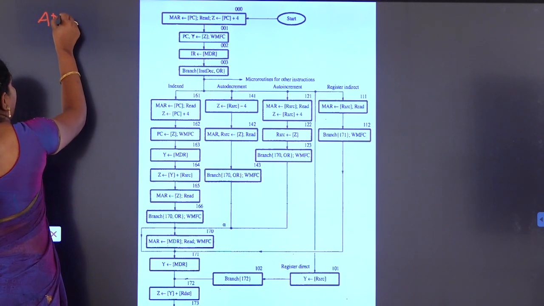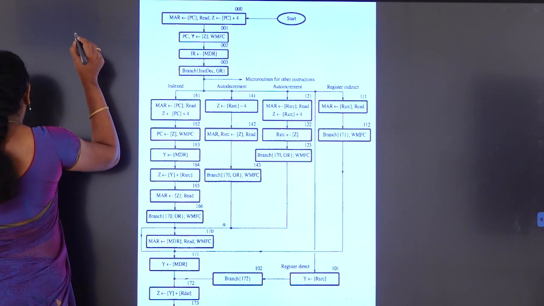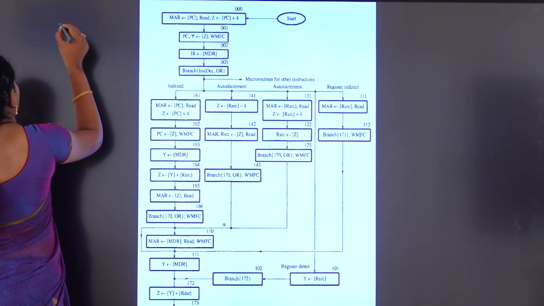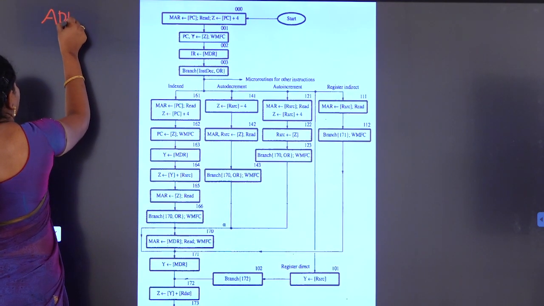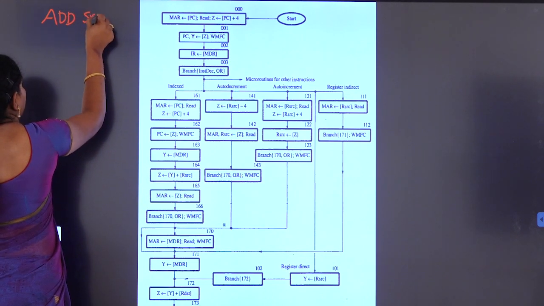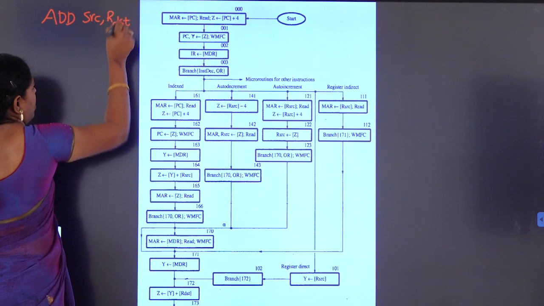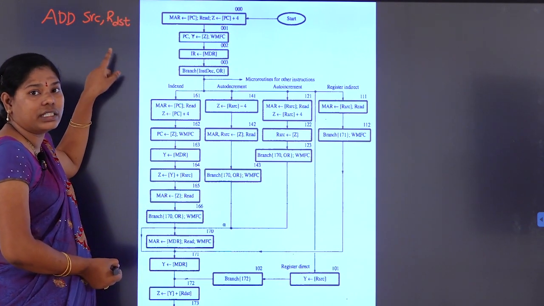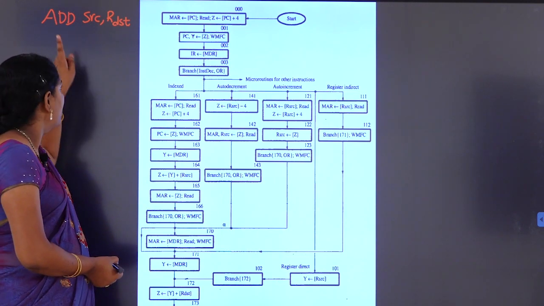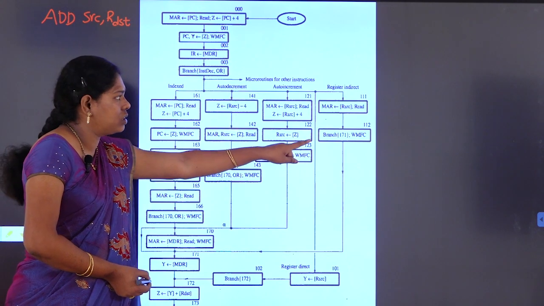Add source comma R destination. Here the destination is a register and it is available within the processor, but the source we are considering in different addressing modes.